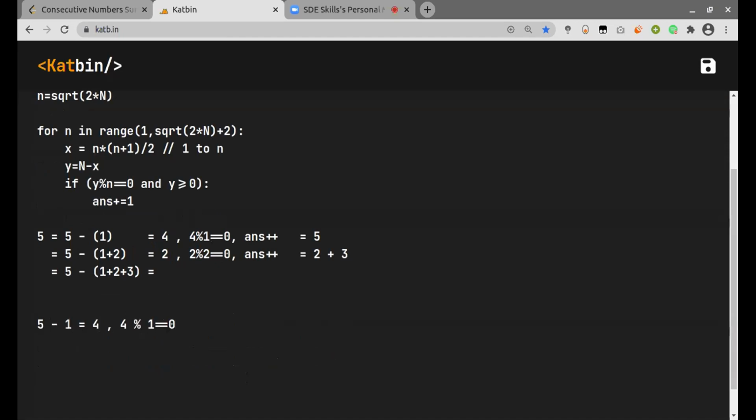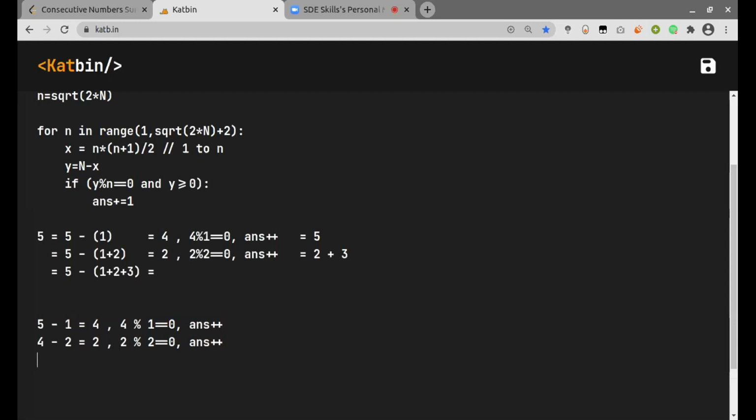And if it satisfies this condition, I just increment my count. Now for the second iteration, 4 minus 2 will be done, since 1 is already considered in the previous iteration. So this will come out to be 2, and then 2 mod 2 will again be equal to 0. So I can just increment my answer.